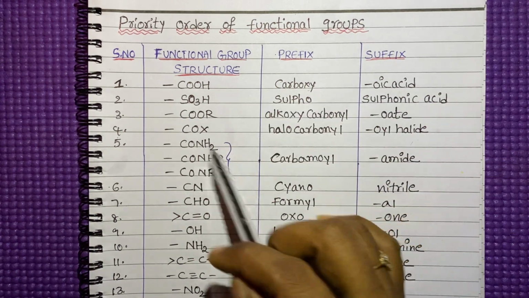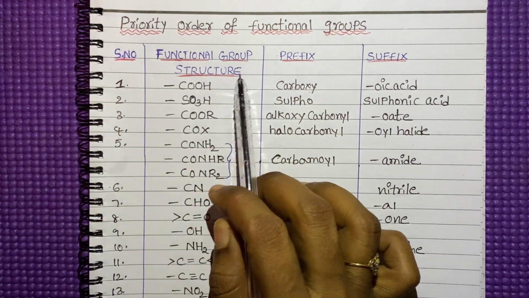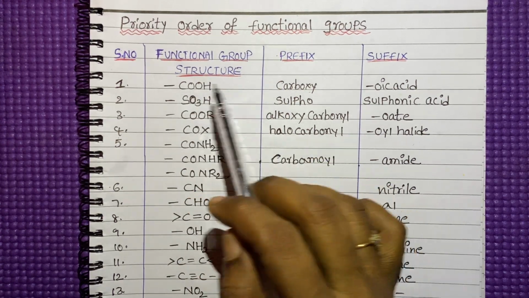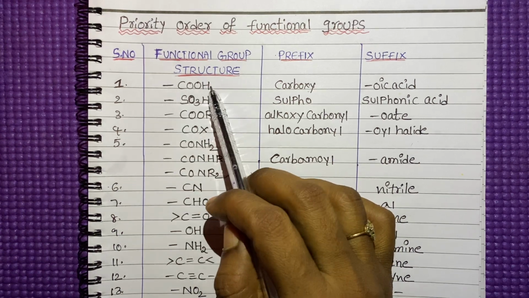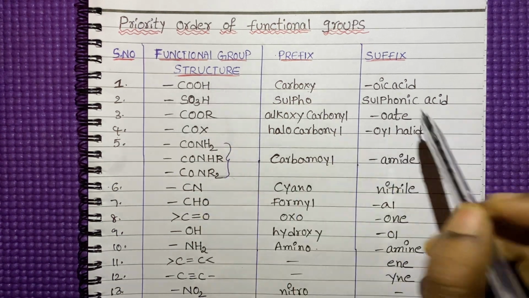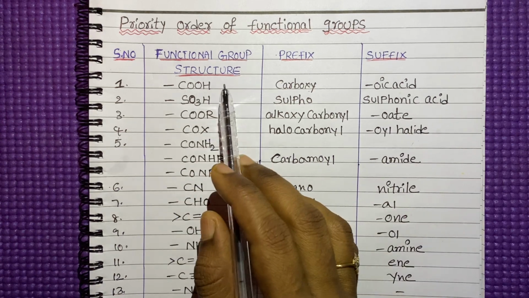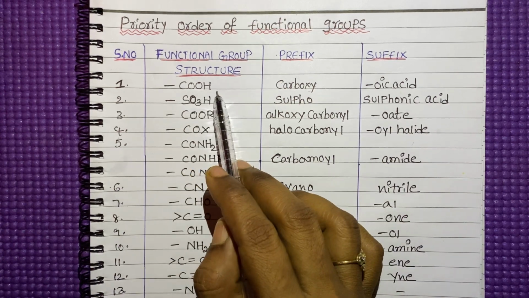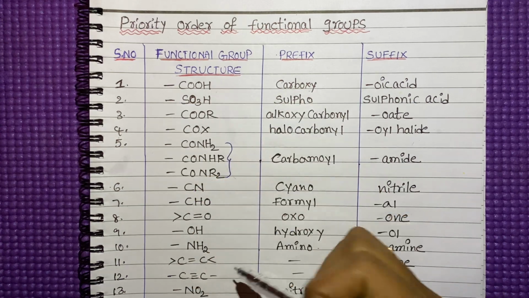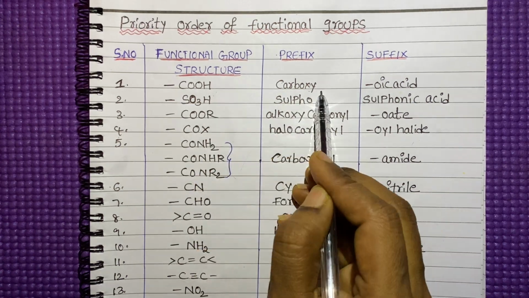See here, the functional group structure. Structure means by seeing this compound we can say what atoms are present in the given compound. If the given compound has the COOH group, we can say that it is a carboxylic acid, that is the acid group.